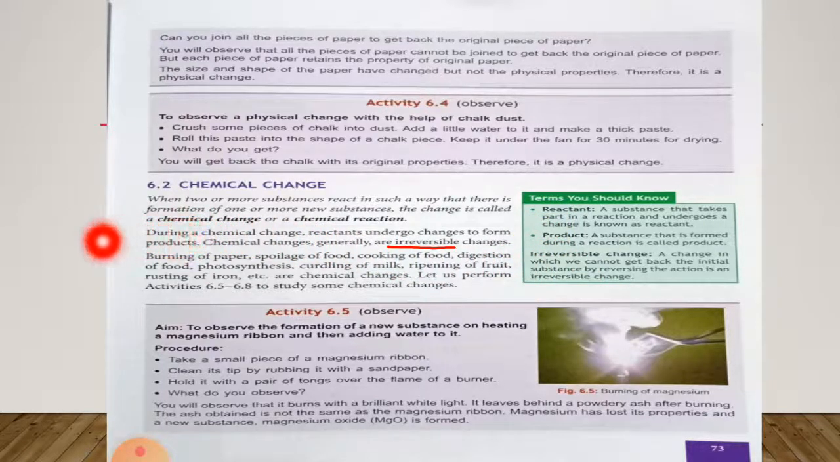So burning of paper, spoilage of food, cooking of food, digestion of food, photosynthesis, curdling of milk, ripening of fruit, rusting of iron are some examples of chemical change. Now let us perform activity 6.5 to 6.8 to study some chemical changes.